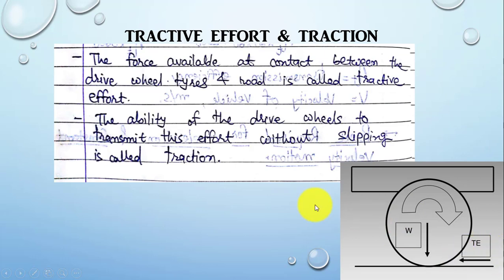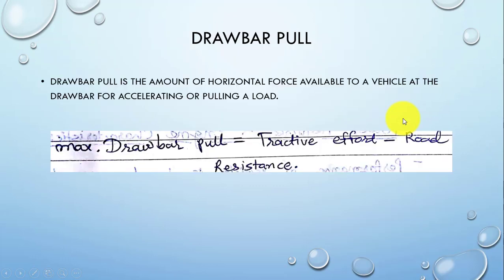Next topic is drawbar pull. The drawbar pull is the amount of horizontal force available to a vehicle at a drawbar for accelerating or pulling a load. In that case, a drawbar pull is nothing but an excess power which is only used to pull the extra load attached to the vehicle.